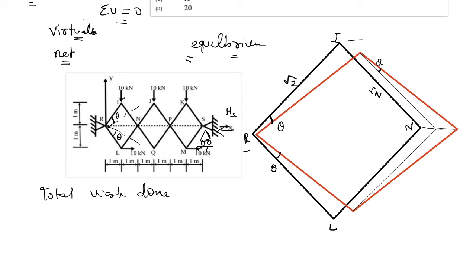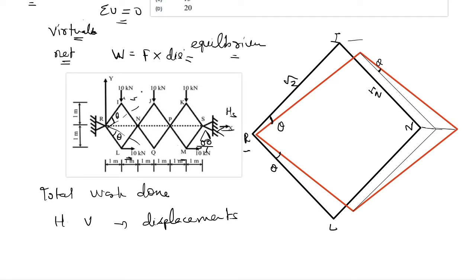Now here we'll be interested in finding the horizontal and vertical displacements. The reason is that these loads that are applied are either horizontal or vertical. So if we want to find out the work done, we multiply the force by the displacement in the direction of the force.